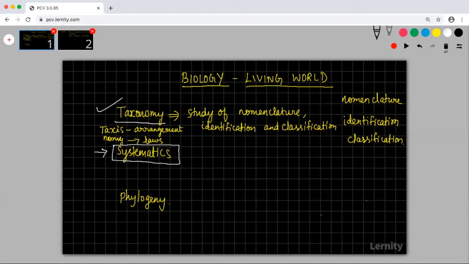Systematics is the study of diversity of living organisms and the relationship between them.